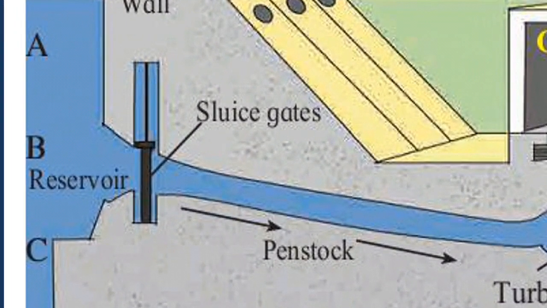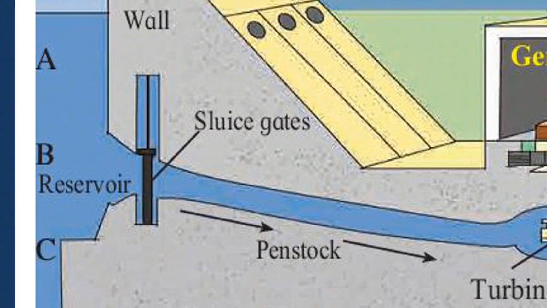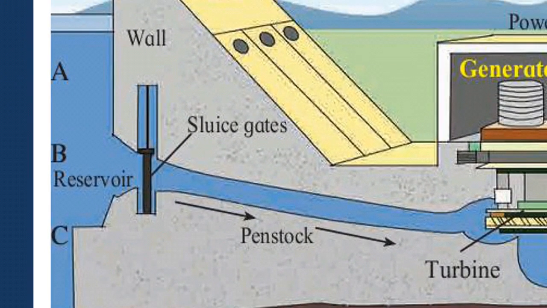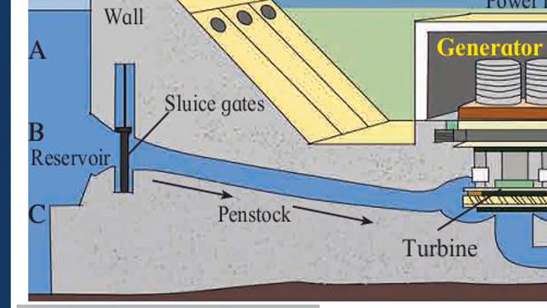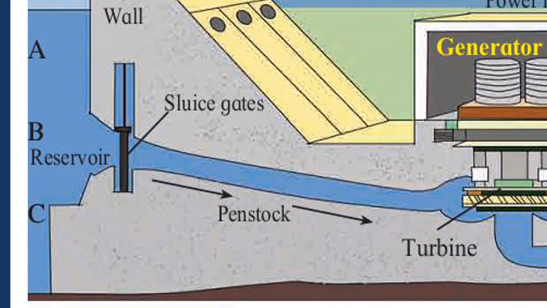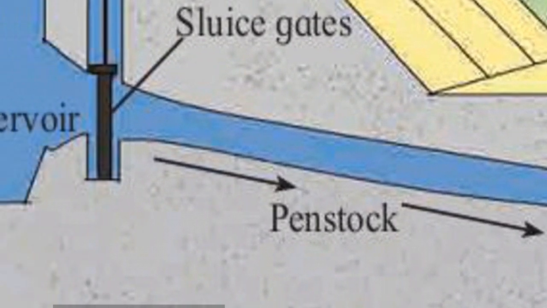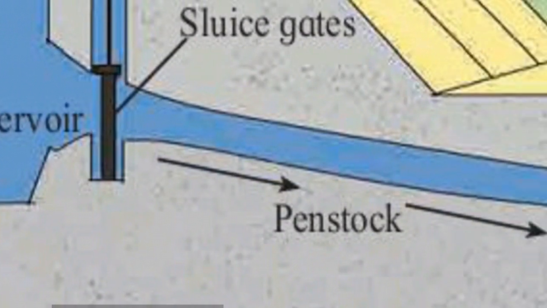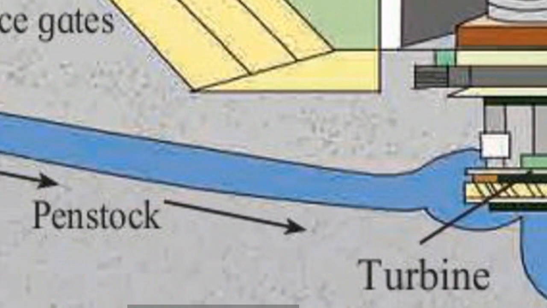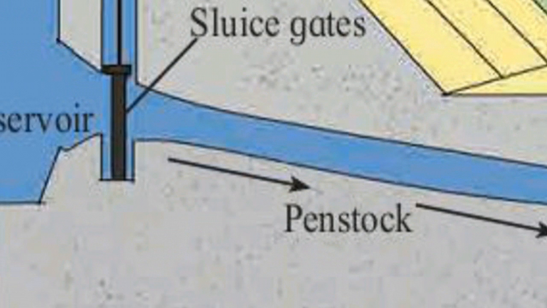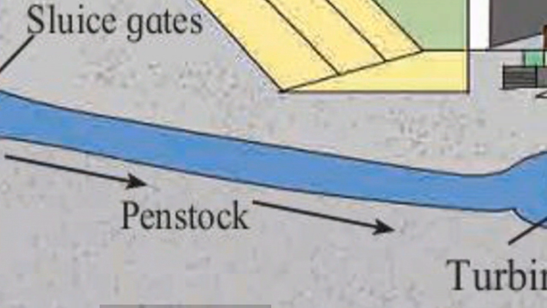You can see this is the reservoir which is created due to this wall. Then there is a penstock. This penstock is to carry water from the reservoir to our turbine. Then there are sluice gates which are used to control the flow of water through the penstock.